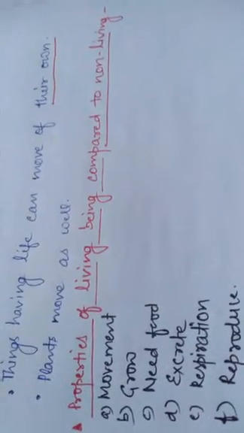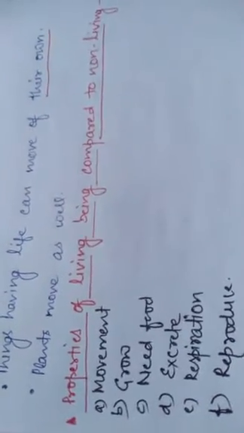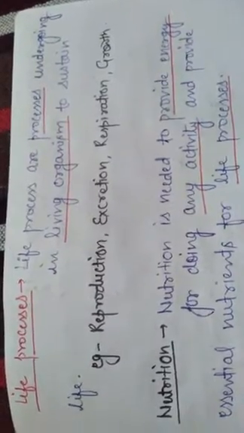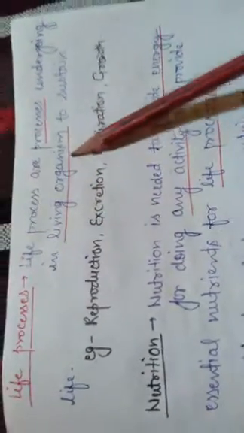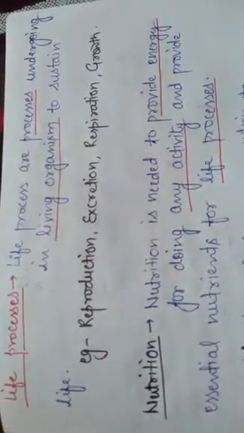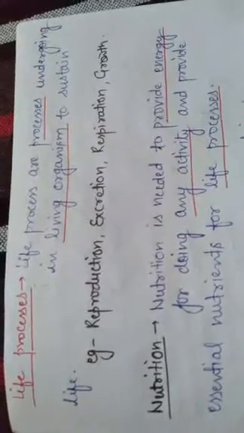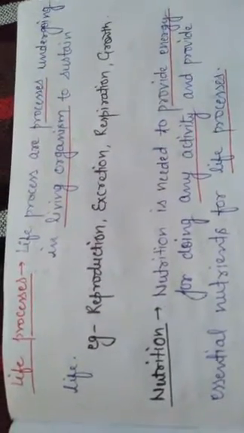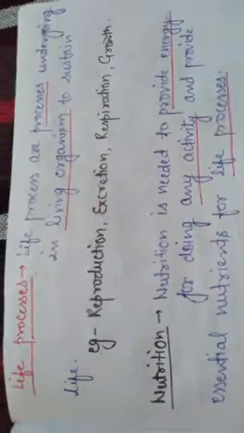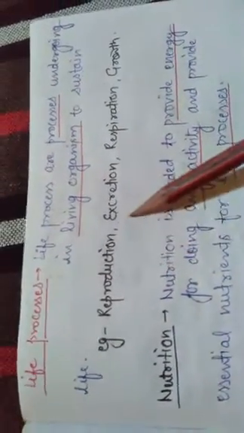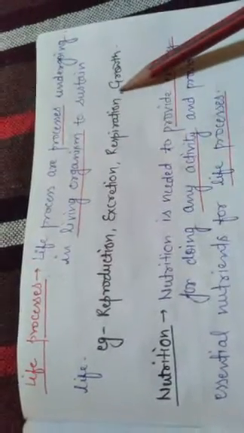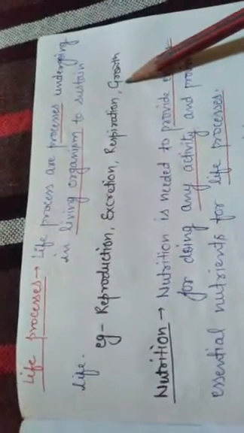So just pay attention. What is a life process? Life processes are processes which are undergoing in living organisms to sustain life. These are a chain of processes which are occurring in living things, for sustaining life. What are some examples? These are reproduction, excretion, respiration, growth. So these are some examples of life processes.